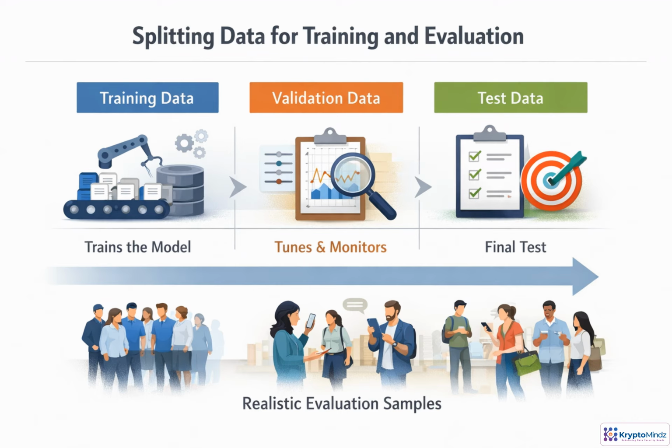To evaluate fine-tuning honestly, do not train on every example you have. Set aside separate groups before training begins. The training set teaches the target behavior. The validation set helps you adjust settings and catch problems while you iterate. The test set stays untouched until the end, giving you a final quality check. A common starting split is 80, 10, 10. But the real priority is that each set contains realistic examples that match future user requests.